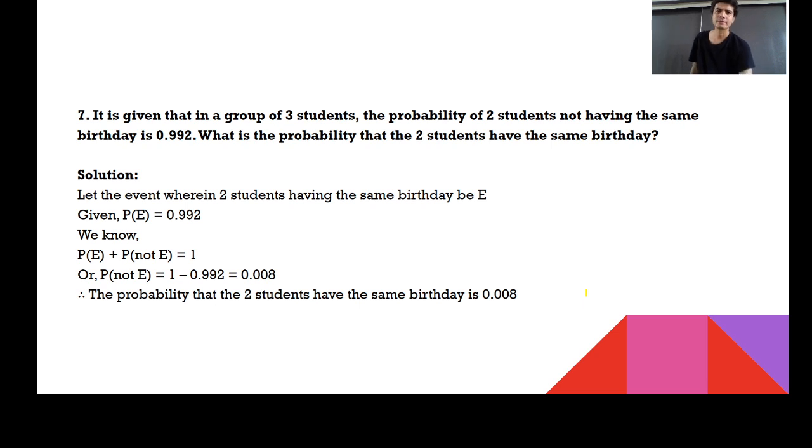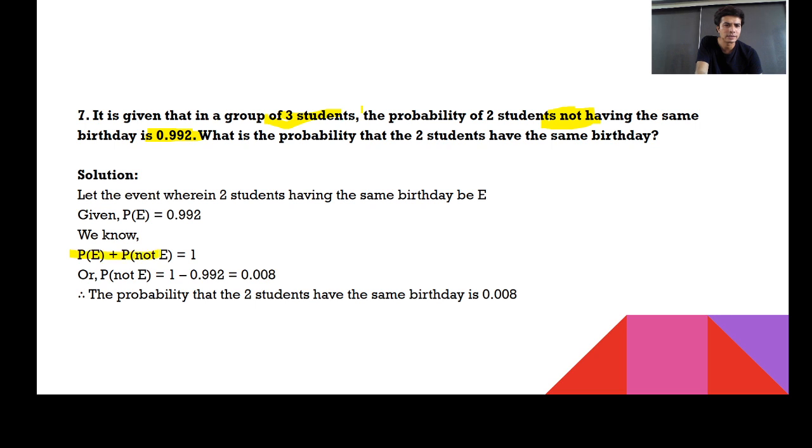It is given that in a group of 3 students, the probability of 2 students not having the same birthday is 0.992. Remember the thing which I'm highlighting: 2 students not having the same birthday is 0.992. So what's the probability that the two students have the same birthday? Again, the same logic. For not having, your probability could be 0.992.